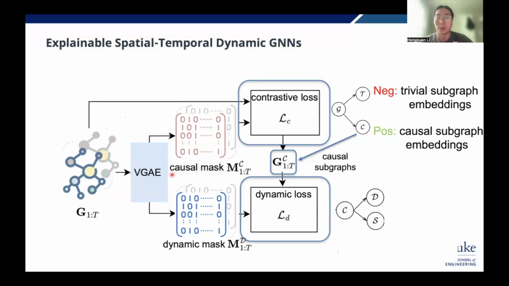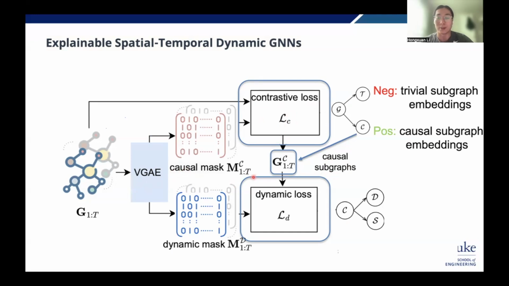With this mask, we can get trivial embeddings and causal embeddings, and we can use these embeddings to form positive and negative pairs for contrastive learning. So the variational graph autoencoder is trained with contrastive loss. Finally, it can generate useful causal subgraphs, which are reflected in the causal mask.